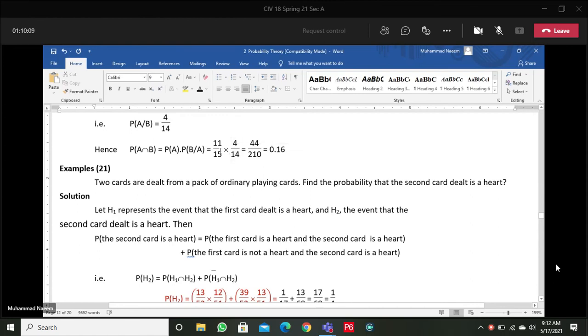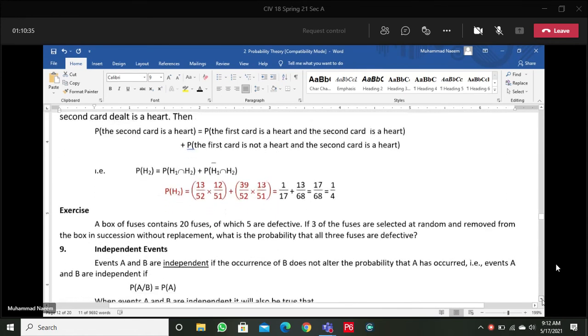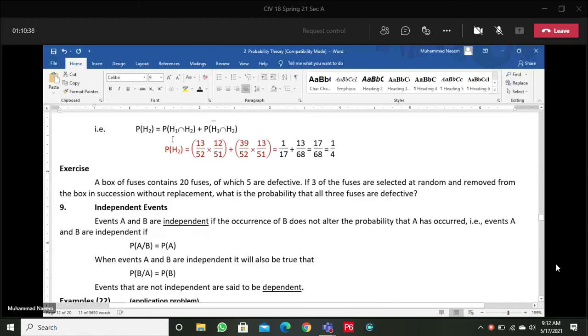If they are without replacement, definitely either the favorable cases or both favorable and the total possible cases are reduced, as in this example and also in this example. No need to define a formula. If you could understand, that's good. Otherwise, directly find the probability.